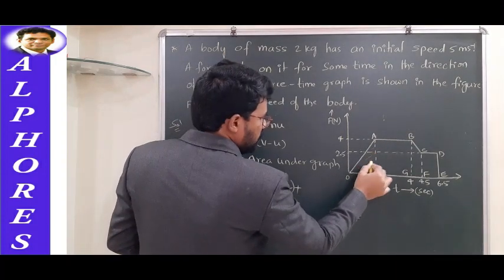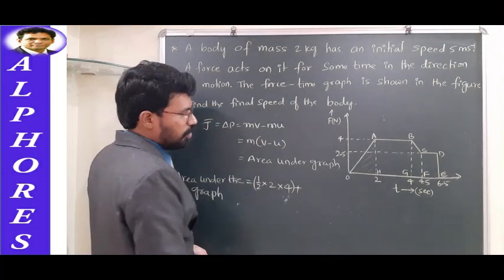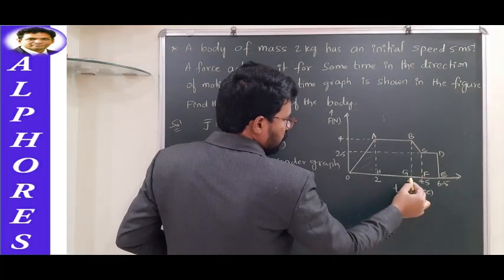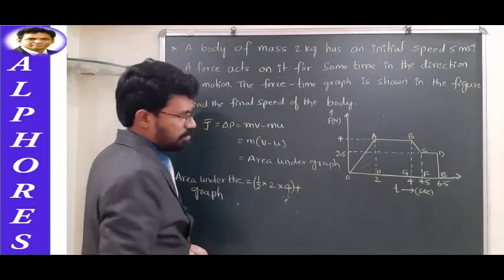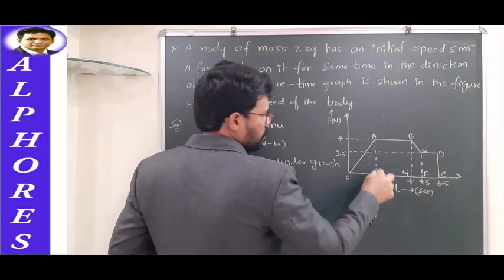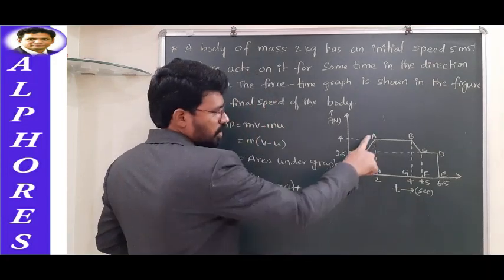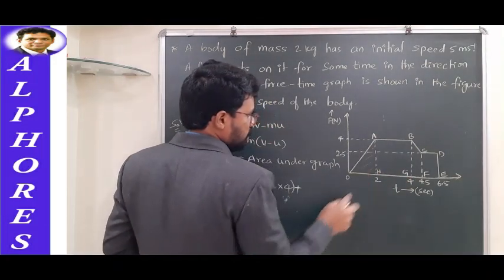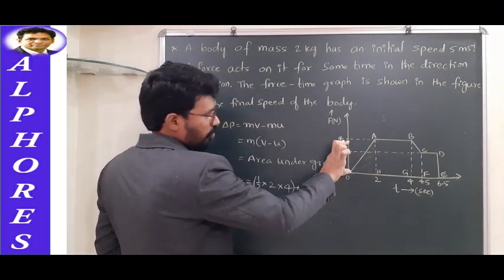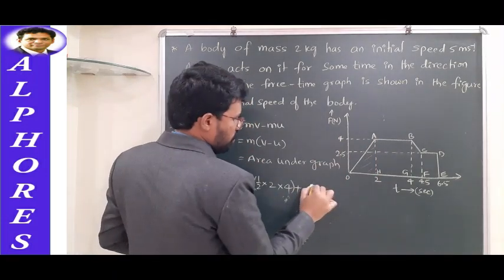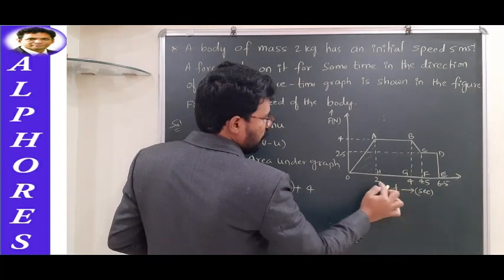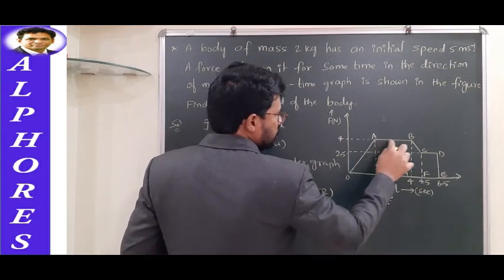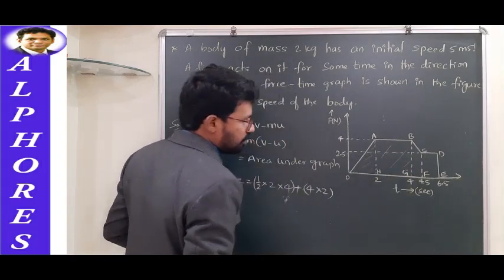So we have calculated this area: it is half into 2 into 4. And what about this area, ABGH? Length into breadth, this is a rectangle, right? What is the length here? Length is equal to 4. Breadth is 4 minus 2, which is 2. So 4 into 2 is the area of this one.